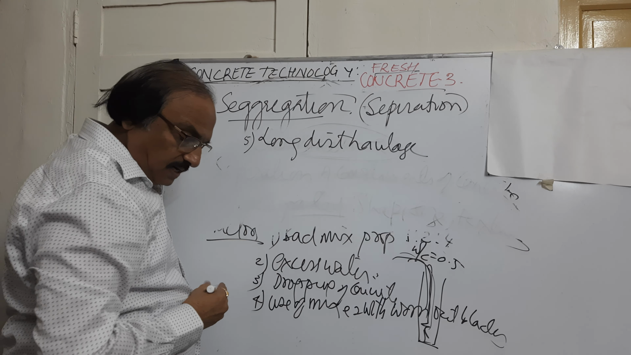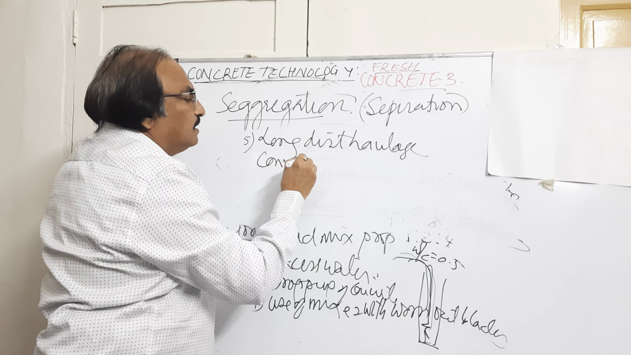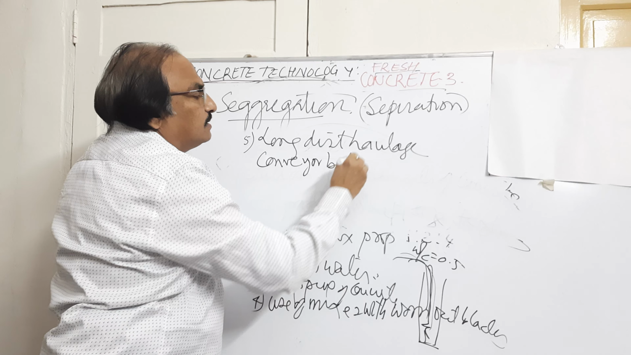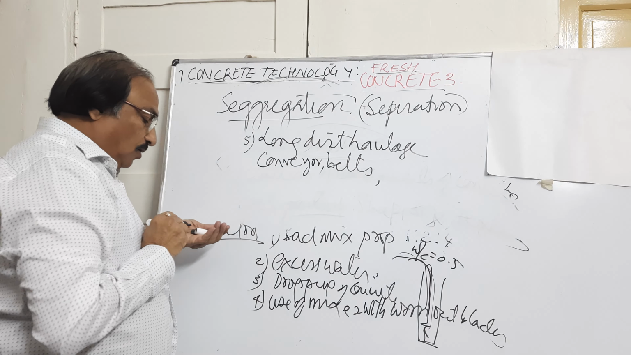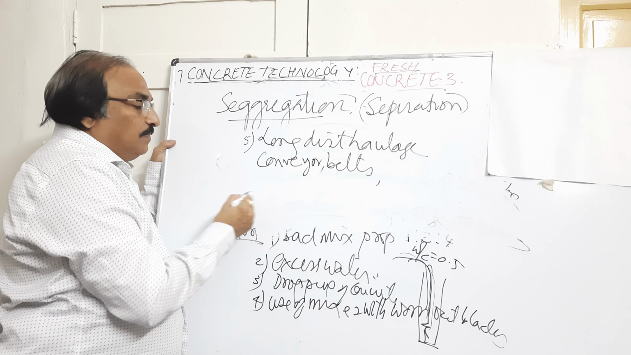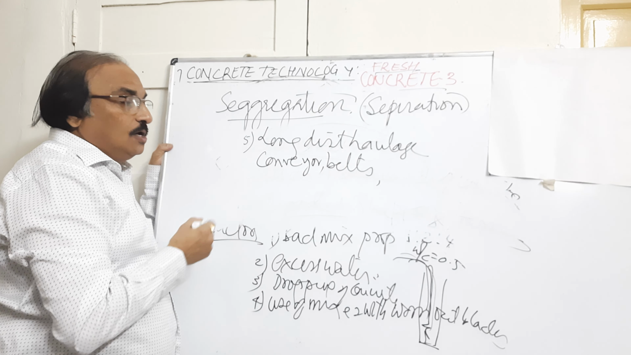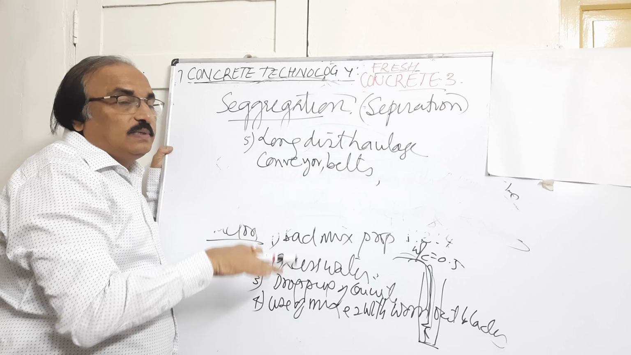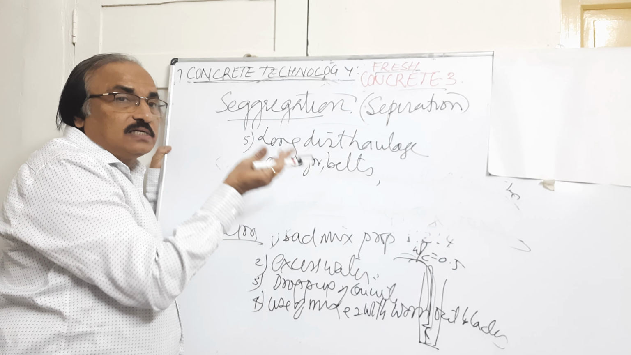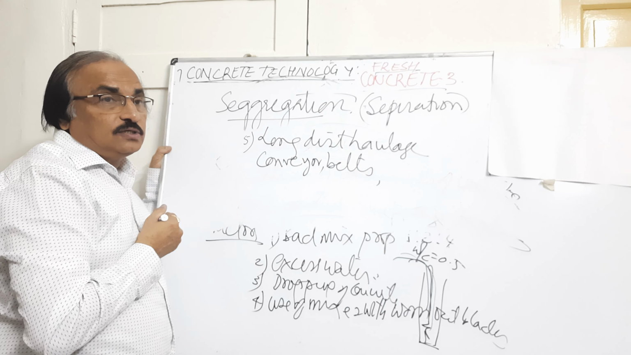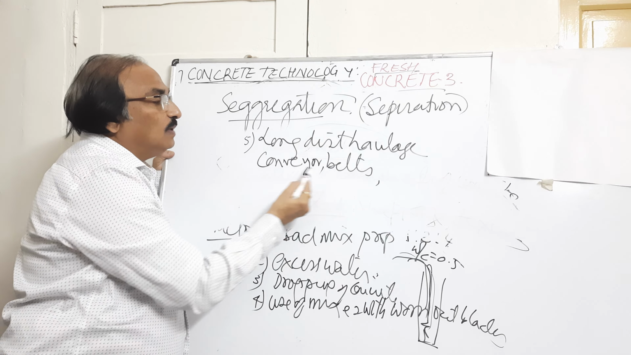Haulage means carrying the material, by conveyor belts or by belts. Now here, if the place where we mix the concrete and the place where we are required to place it are a very long distance apart, then during this transportation there is a possibility of segregation of the concrete. Aggregates will settle down and the paste will come up during transportation. So this should not happen. This type of long distance haulage we usually do by conveyor belts.